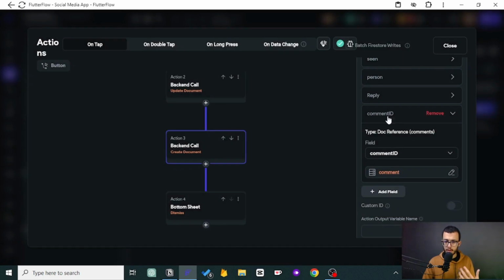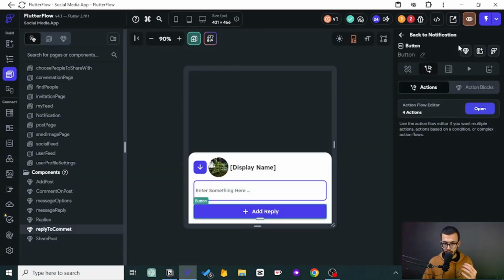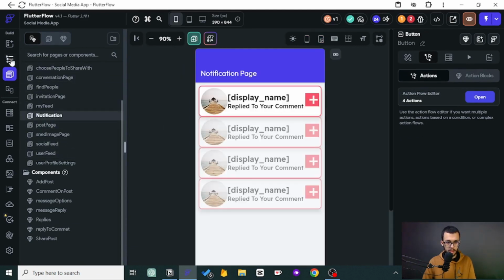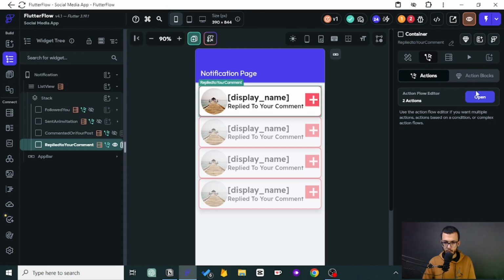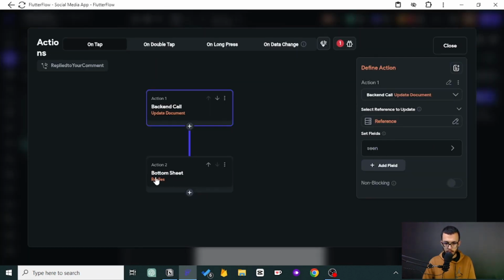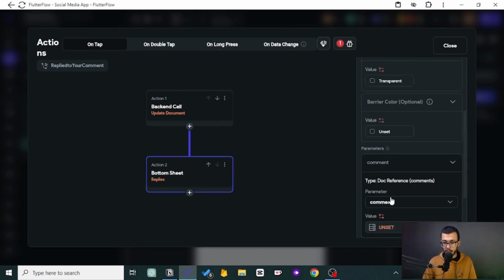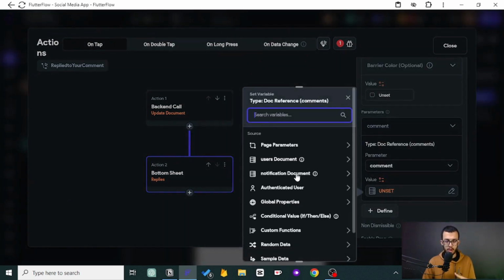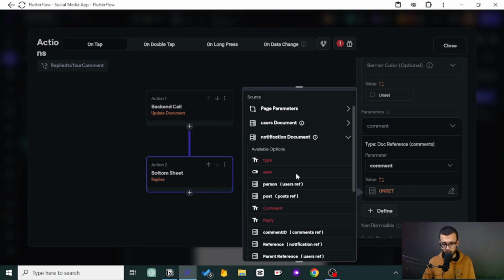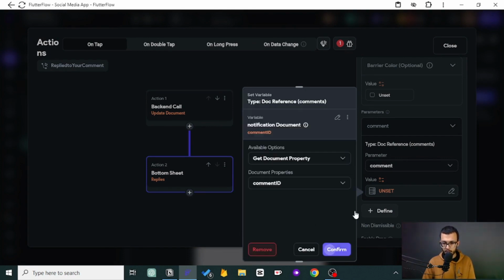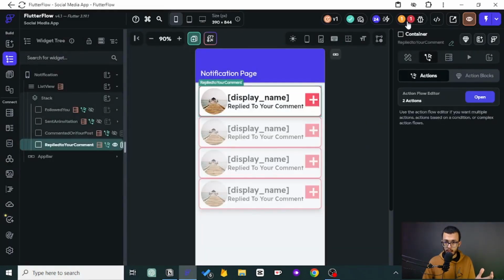So now we want to create a new notification with the comment ID in mind. So now if we come back to the notification page and go to the last one and open this one, if we want to go to the replies, we need to have the data, the comment ID. Now we have it. We have a new field. We knew how to fill it out. Now we can just bring it from there. Very good, very nice. So this is not an error. So congratulations, you have made it. We have finished the